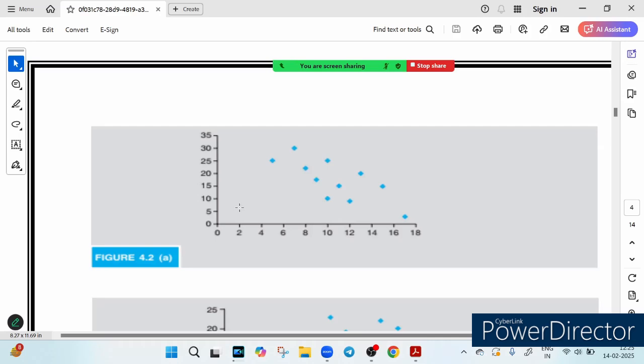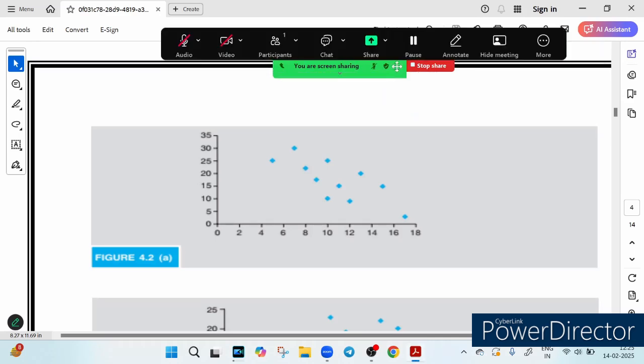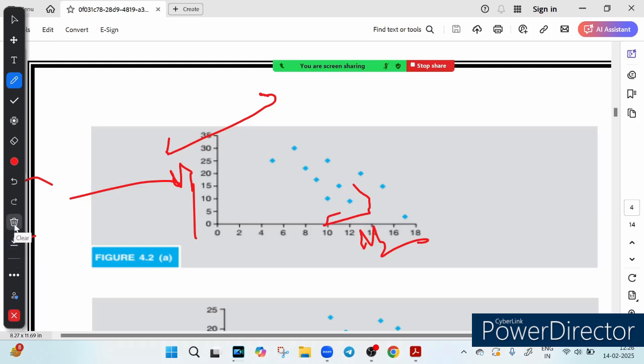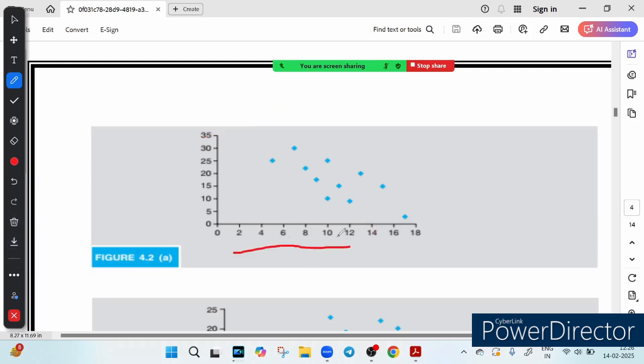In figure 4.2a, which type of relationship does it show? Is it direct or inverse? It shows an inverse relationship. Suppose we have V1 here and V2 here. What does it show about the relationship between V1 and V2? It is an inverse relationship. Why? Because as one variable increases, the other is decreasing, right? So that is why it is an inverse relationship. For example, more practice time, fewer mistakes.